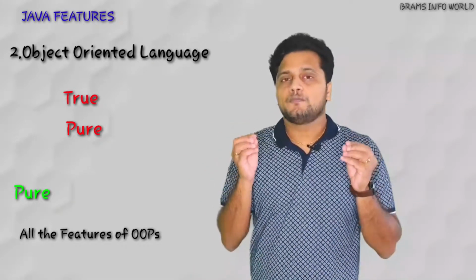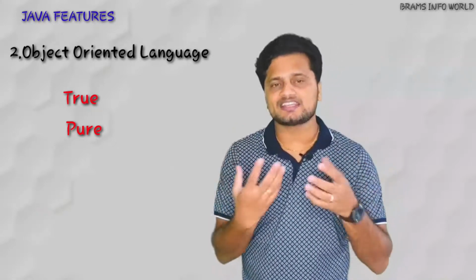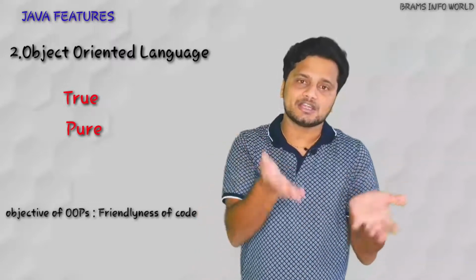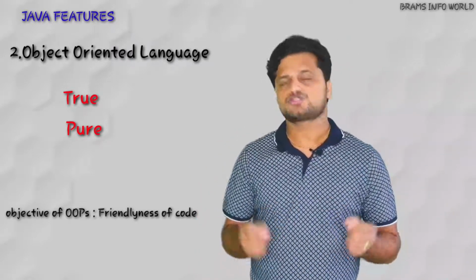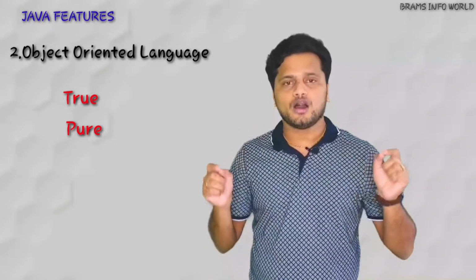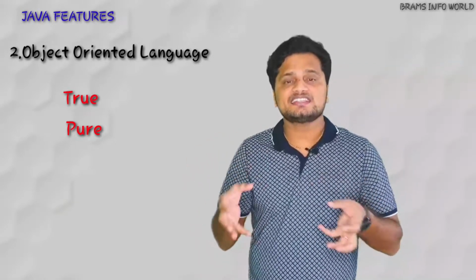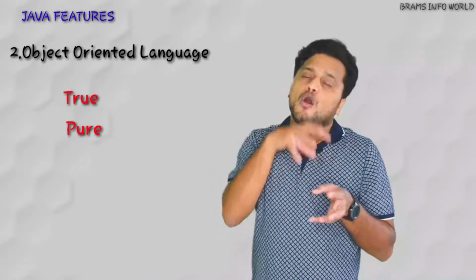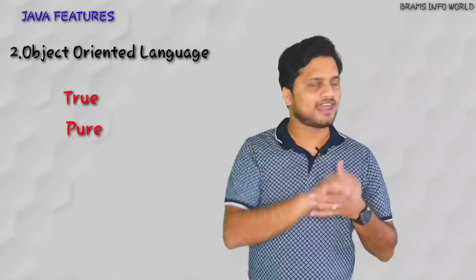Object oriented approach means easy to understand the program, easy to write the program. That is the reason OOPS is introduced in the Java language. So Java is a true and pure object oriented language. True means each and everything is inside of the class, and pure means all concepts are supported in the Java language.